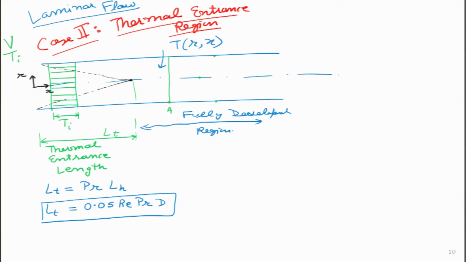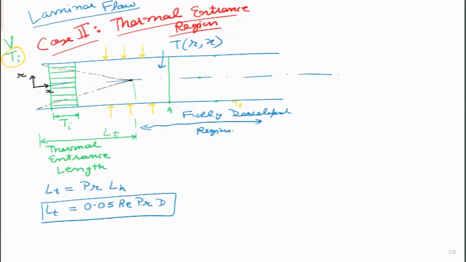And what is the reason for that? Because we are supplying heat from the boundary. So, the heat input takes place at the boundary of the pipe, and the temperature of the boundary itself, which is given as Ts, is much larger than that of the Ti. That is why we are able to heat the fluid with the help of the pipe, right.